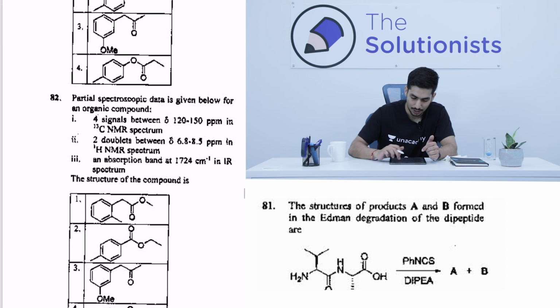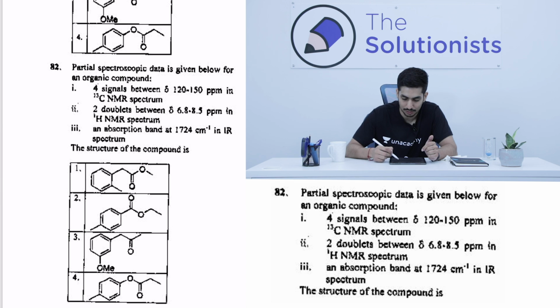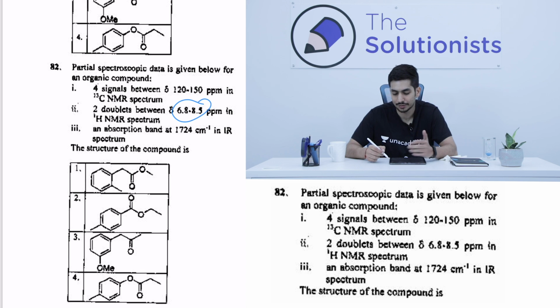Now this is an NMR question, one of my favorites, and you should be solving it very, very quickly. So what is the data given to us? The data given is 4 signals in the carbon 13 NMR. There are 2 doublets between 6.8 and 8.5, so this region belongs to the aromatic region in the NMR spectra, and the stretching frequency is also given to us as 1724 centimeter inverse.